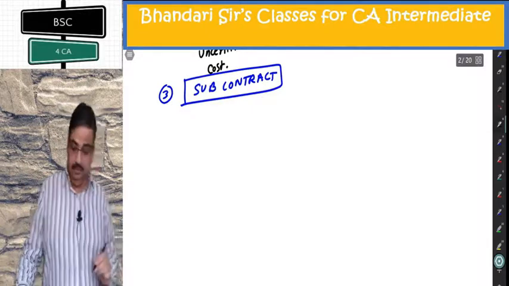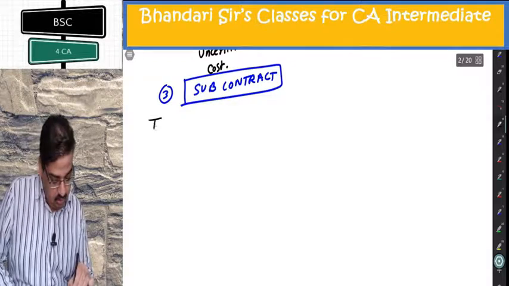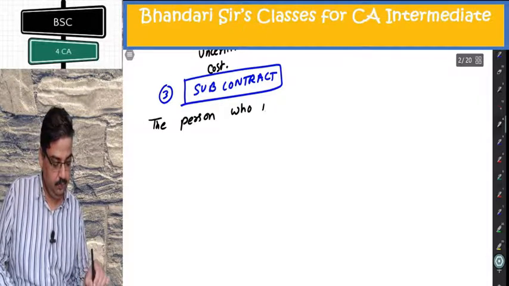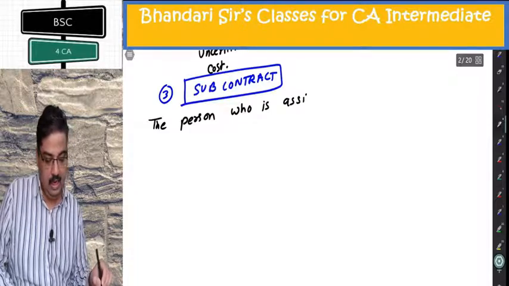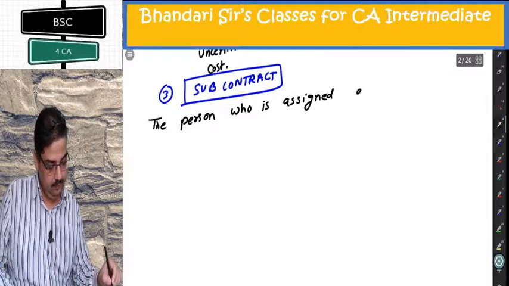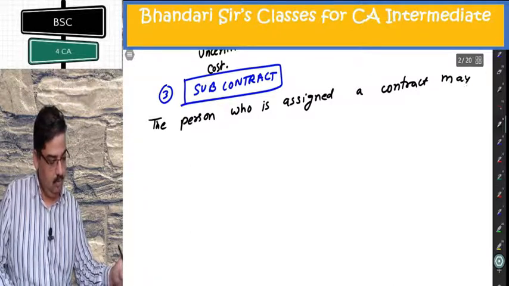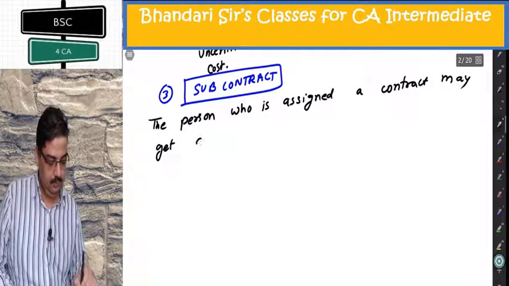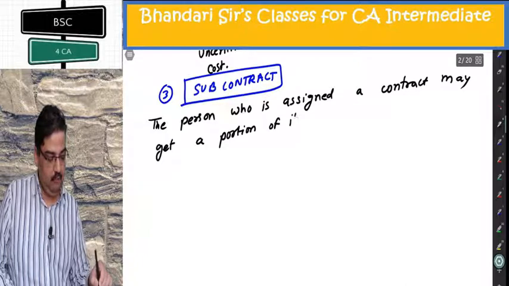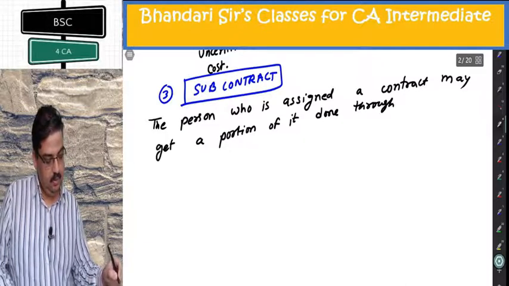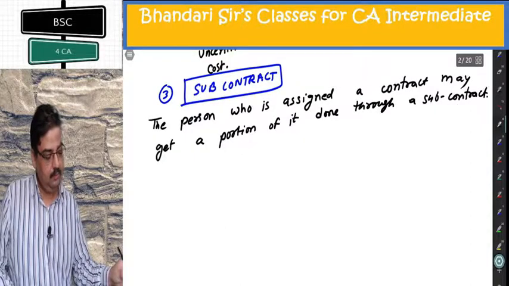So you can write there: the person who is assigned a contract may get a portion of it done through a subcontract.